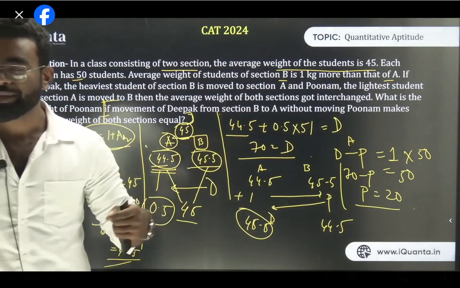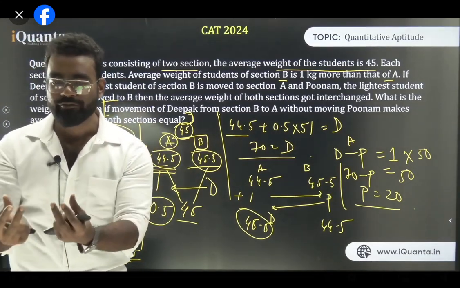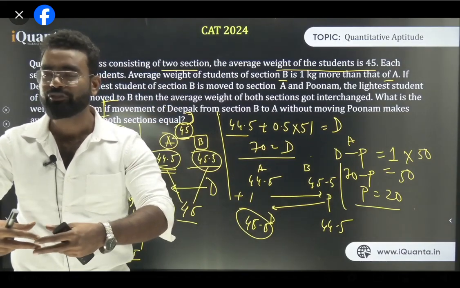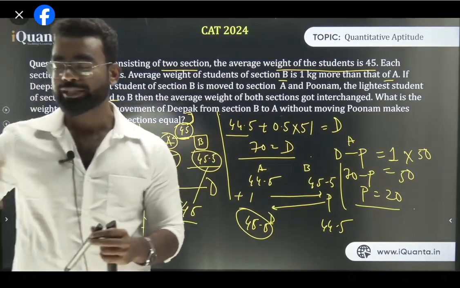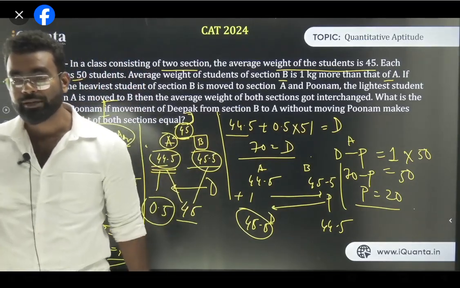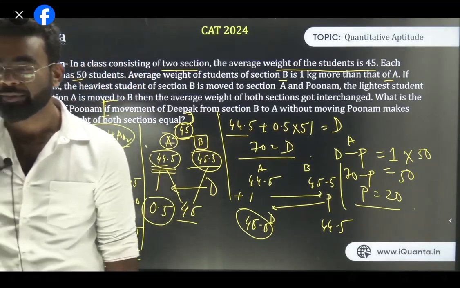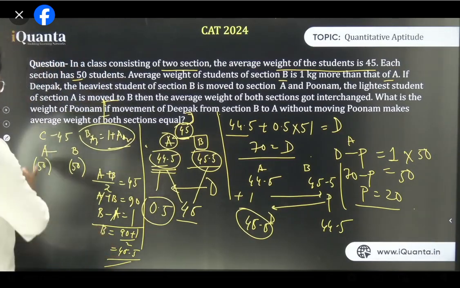0.5, because both are basically getting the same value. So here 44.5 was there and 45.5 is there. If they are getting the same value, it has to converge to 45, because that is the common value and the entire class's average is also 45. Please understand that also. What is the average of the total class? It is 45. If they are getting the same, then the average has to be 45. Don't worry, I will repeat this question again.